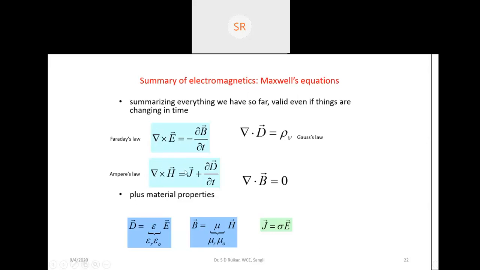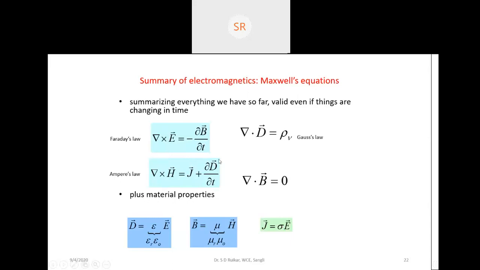Del cross H. But now this one is about J. What is this J? It is a current density, and that current density is different for different materials. Earlier we said that it can be a surface charge, a line charge, or a sheet charge. So that's why the current density changes. Why does current density change? Because it depends upon the conductivity. So the material changes, the conductivity changes. So that's why J changes, and that's why del cross H depends upon this particular factor.